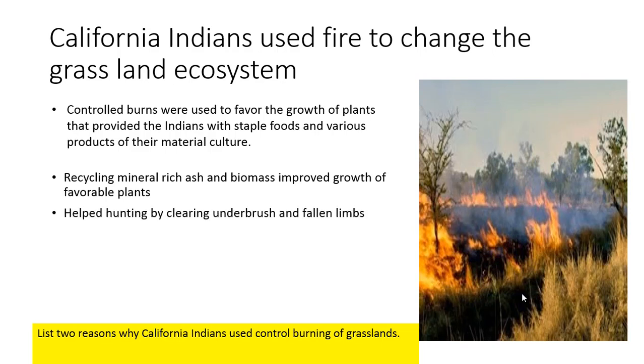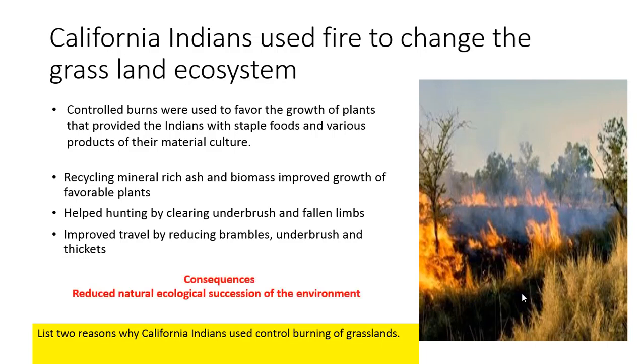This also helped by clearing the underbrush from fallen limbs. So if there was another fire, it wouldn't be as bad. And also, it would help clear away the area for hunting, so there wouldn't be as many places for them to hide, or they'd be able to walk in the areas easier and hunt. And improve travel by reducing brambles and underbrush and thickets. So the Indians would do these burns to do these three things.